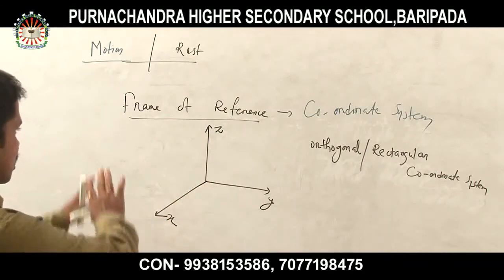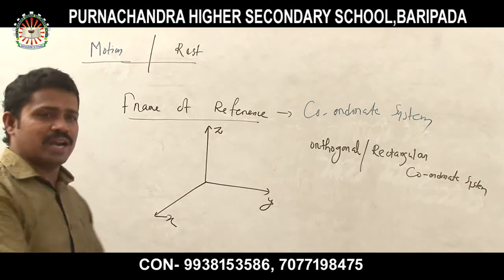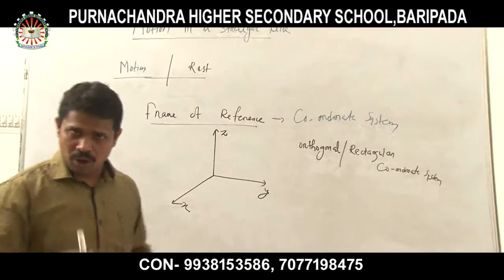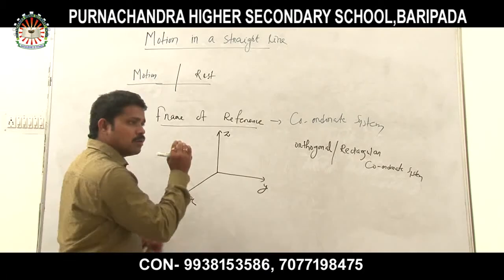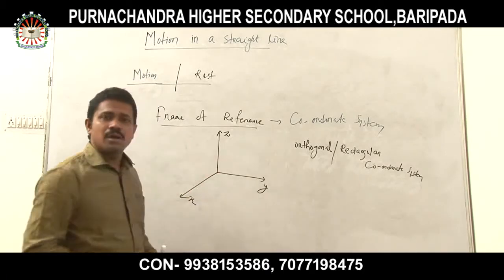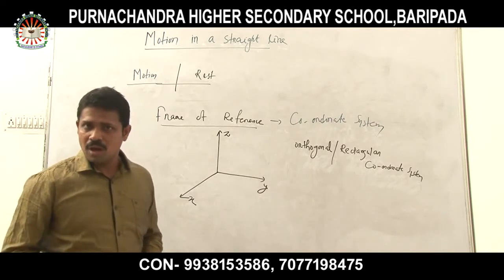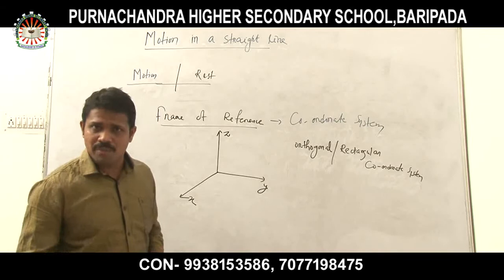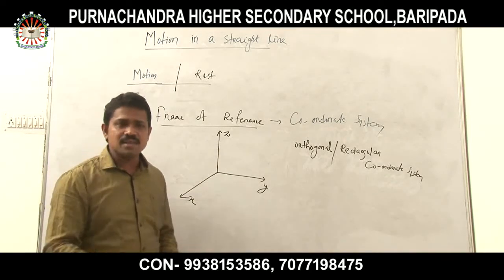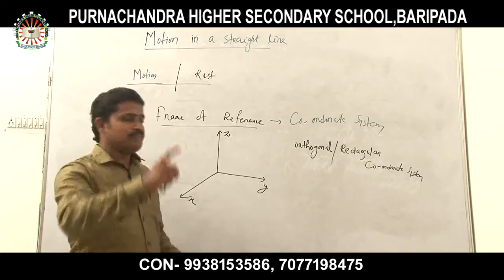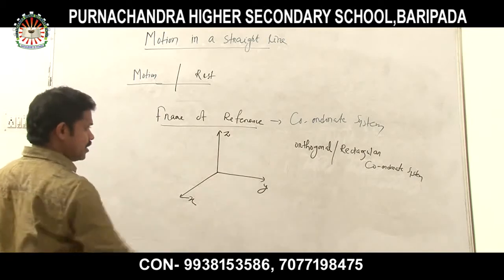This is the frame of reference of the coordinates. Suppose I want to take an example. Look at the corner of a room, all of you. Then you can easily visualize a rectangular coordinate system. How is the corner of a room formed? The corner of a room is formed with these three axes. One is x, another one is y, and the next one is z. So this is your frame of reference.